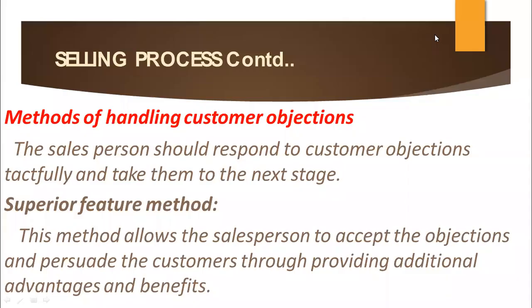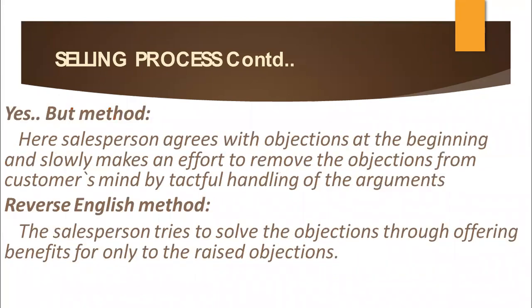Methods of handling customer objections. The salesperson should respond to customer objections tactfully and take them to the next stage. So, the superior feature method. This method allows the salesperson to accept the objections and persuade the customer by providing additional advantages and benefits. So, they will add some more benefits and advantages to the product just to win the customer.